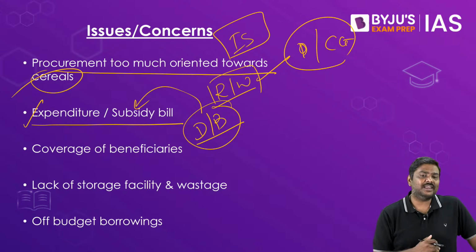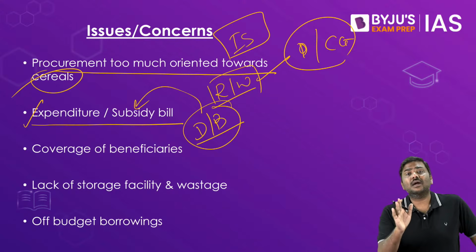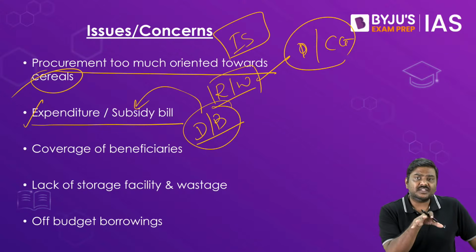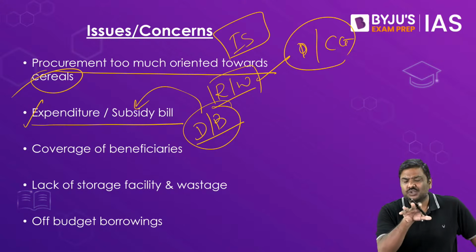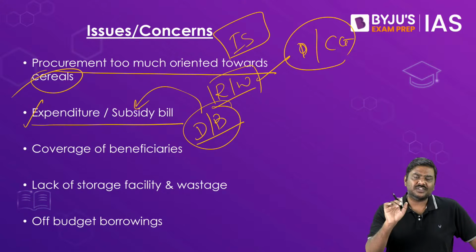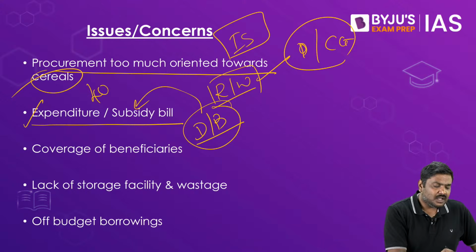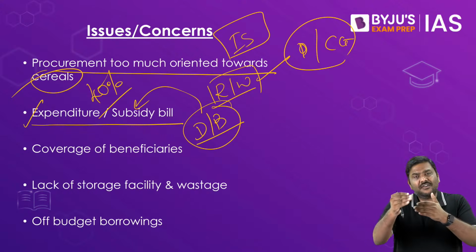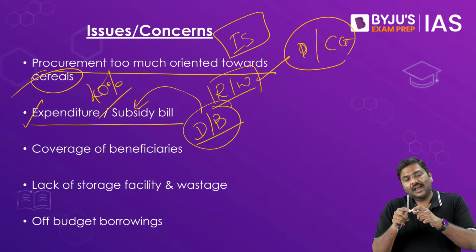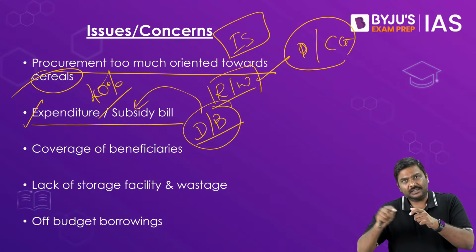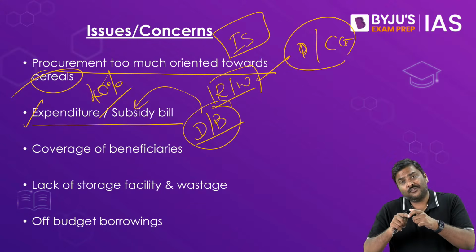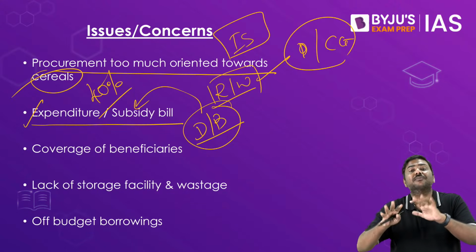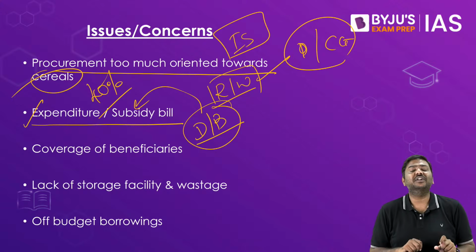In fact, there is one committee recommendation, the Shanta Kumar committee recommendation, which recommends that rather than having a coverage of 67% of the population, that is 2/3 of the total population under NFSA, why don't we reduce the coverage to 40%? Please understand, they have recommended reduction in the coverage and increasing the entitlement. The quantity of food grains issued should be increased, the number of people who are covered should be decreased.